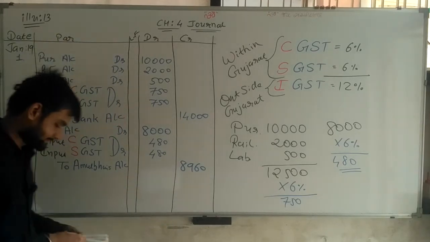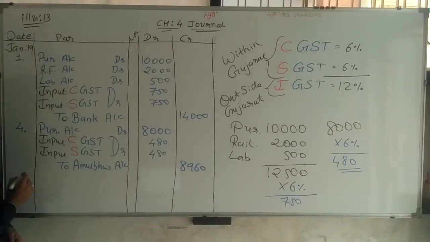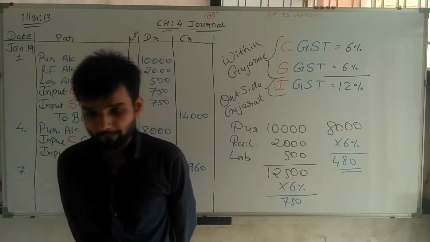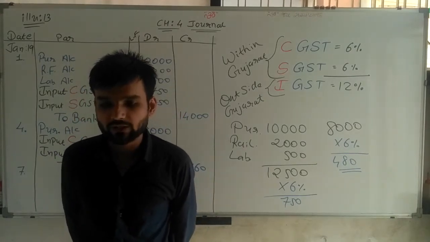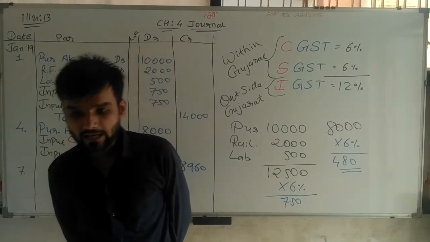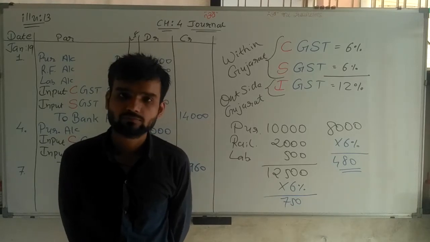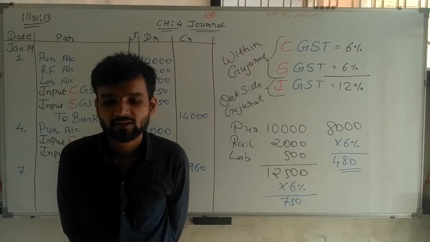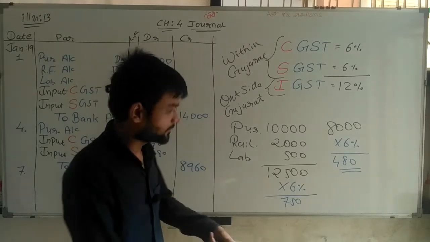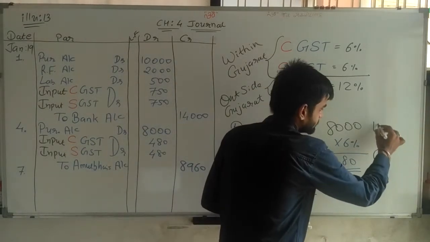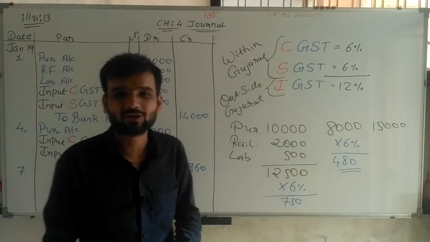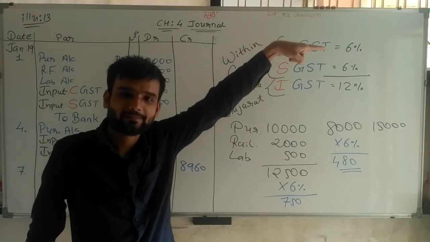Going ahead, the next transaction is of 7th date. On that date, here the information is given. Goods of rupees 15,000 purchased from Rajesh Bhai of Jaipur, Rajasthan. Here also we have purchased 15,000 rupees of goods, but these goods are purchased from Rajasthan.